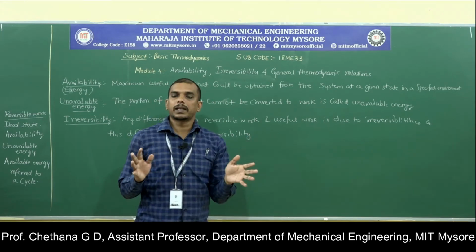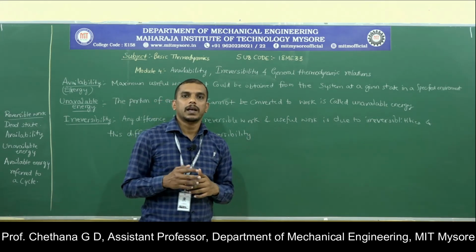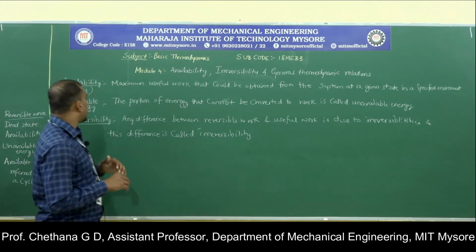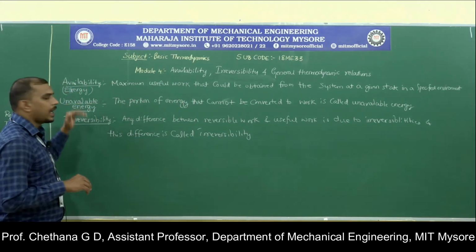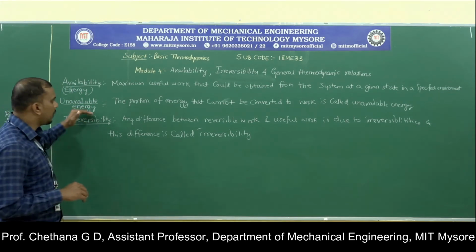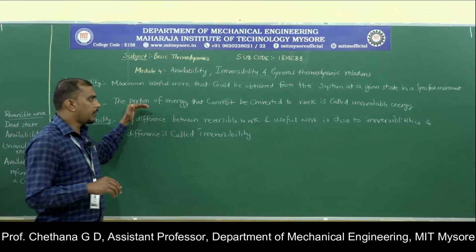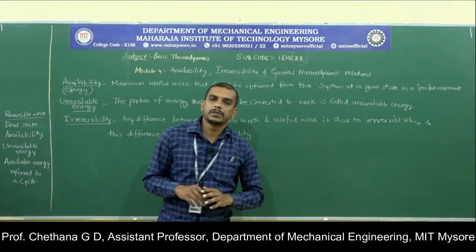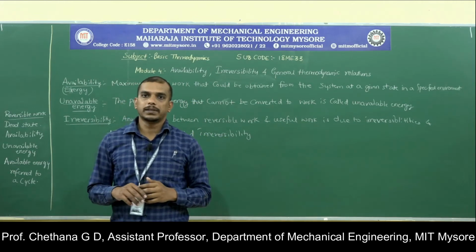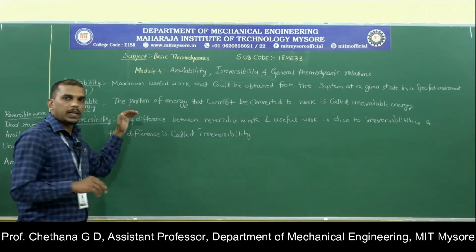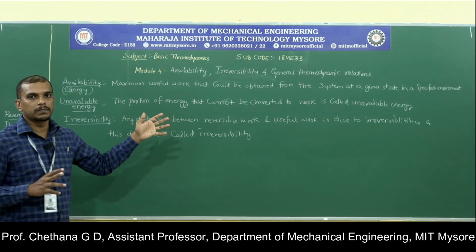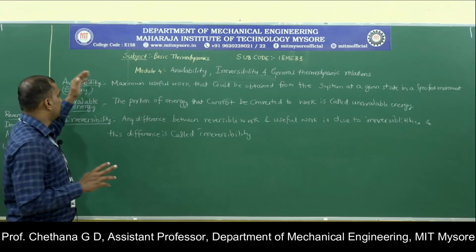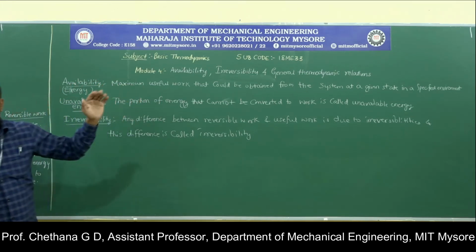So only then can we calculate the maximum work potential, or the maximum useful work, which you can get. On the other hand, you have the unavailable energy. The unavailable energy is that portion of energy which cannot be converted to work. Now, given the heat input or the total energy of the system, what we can say is that the total energy of the system will be the summation of available energy and unavailable energy.